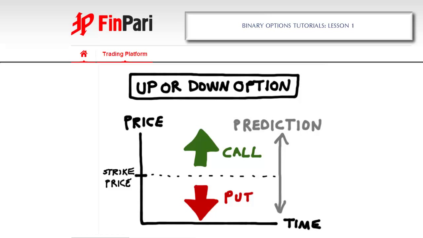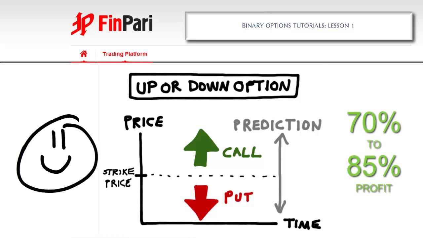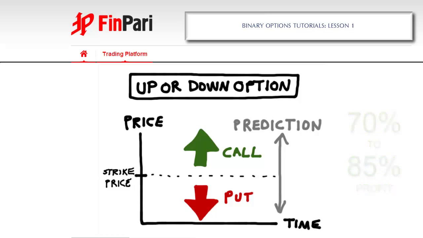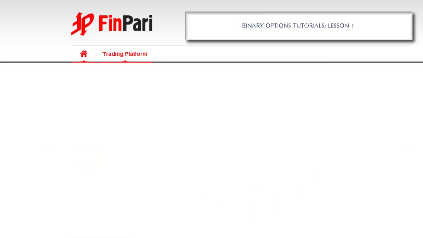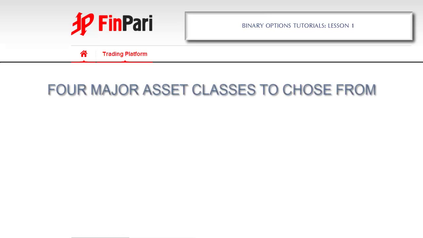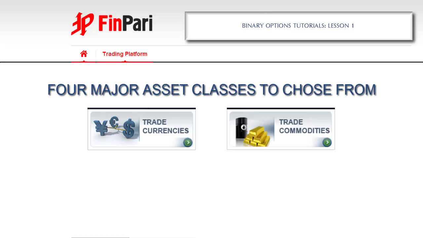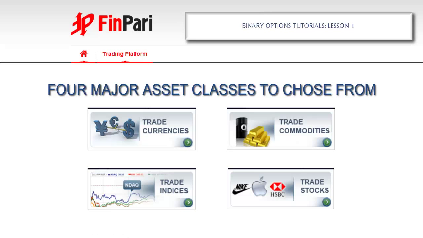If your prediction is successful, you will receive a profit equal to 70 to 85%. This is an estimated profit that can differ depending on a broker. If your prediction is unsuccessful, you will lose 100% of the capital invested. Binary options can be traded on the 4 major asset classes. Within given asset classes, there is a huge variety of assets to trade offered by Finpari. A bigger choice of assets means bigger profit potential.